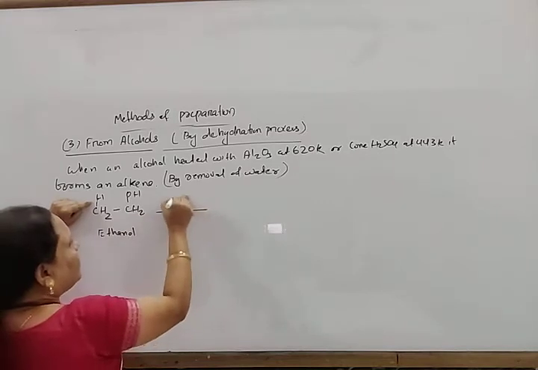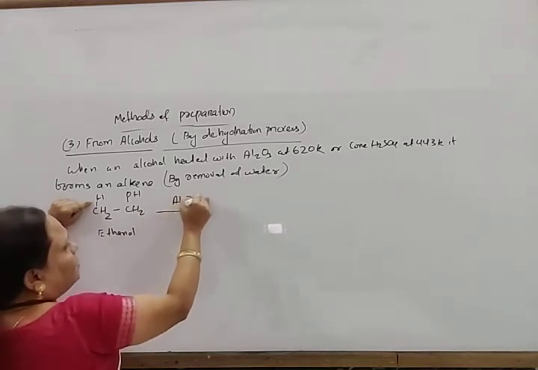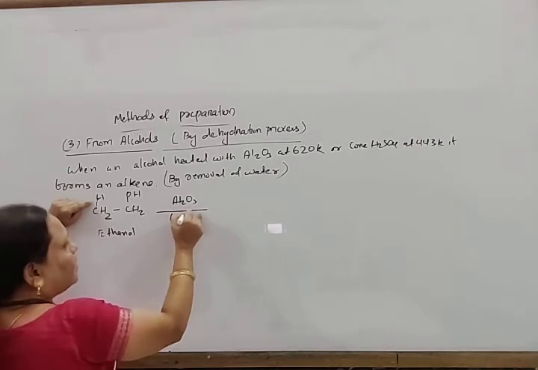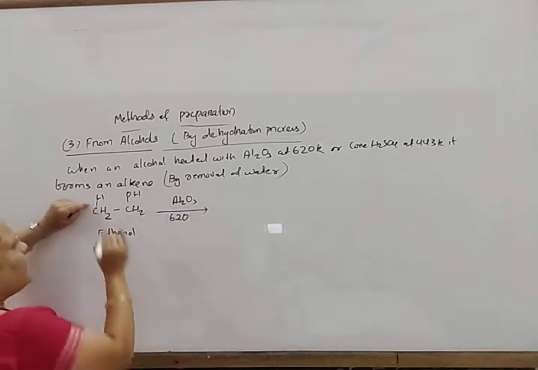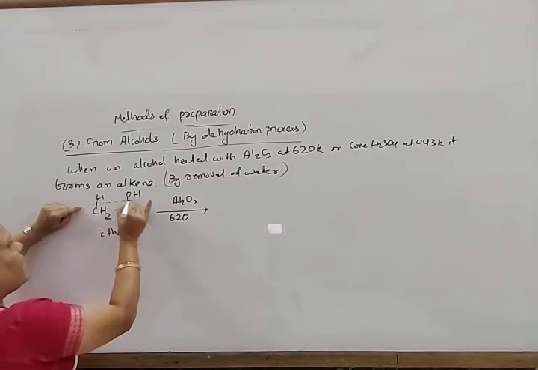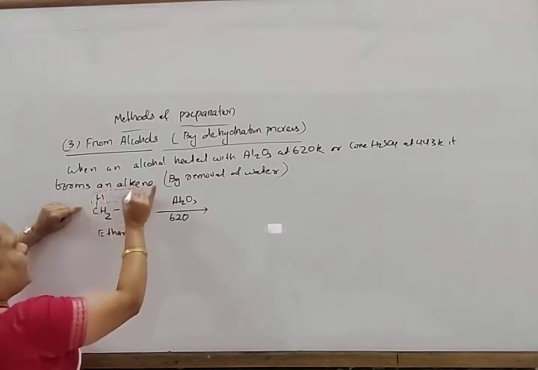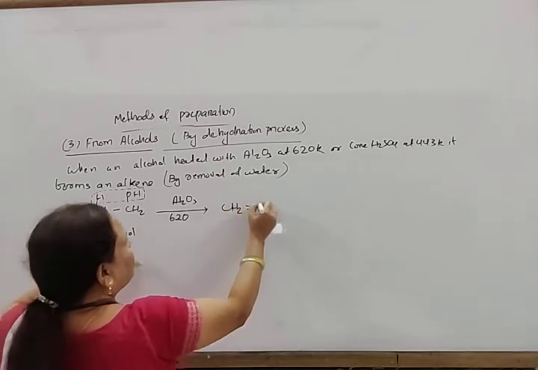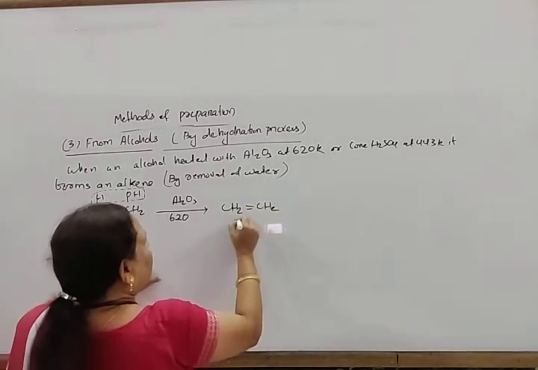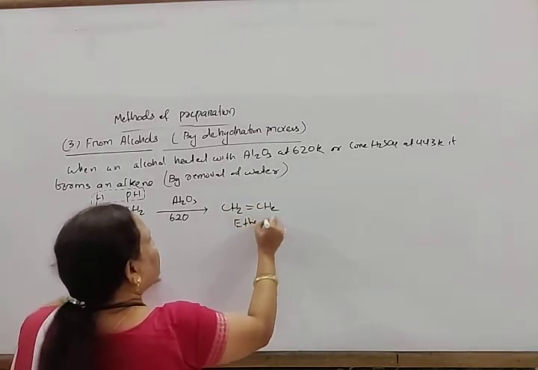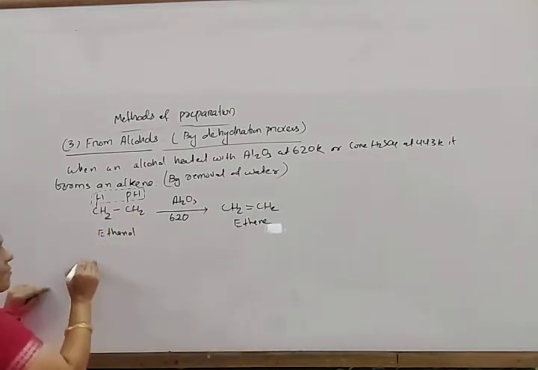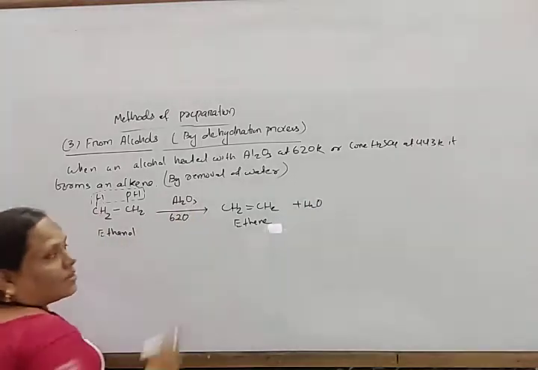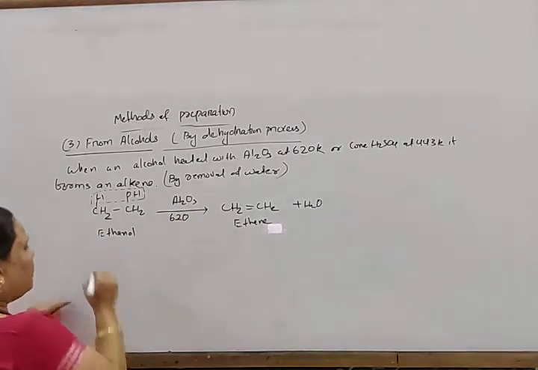When heated with Al2O3 at 620 Kelvin or 623 Kelvin, removal of a hydrogen and the OH takes place. It forms CH2=CH2, ethene, plus water, and these water molecules are absorbed by the Al2O3.